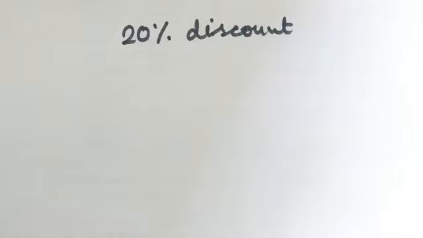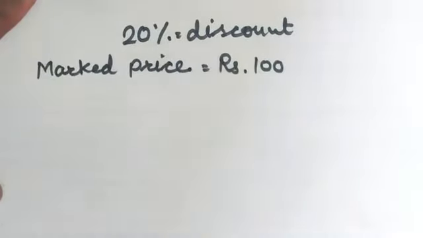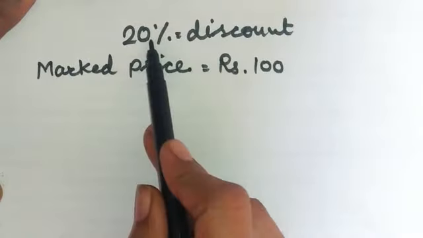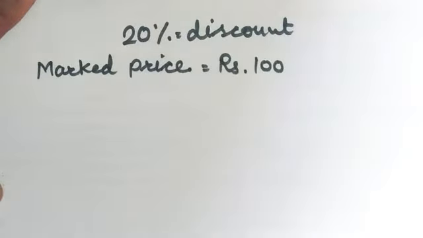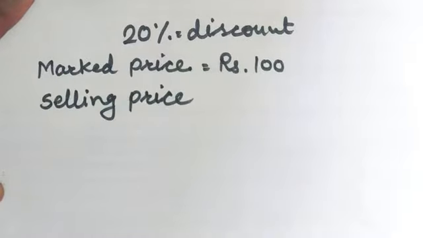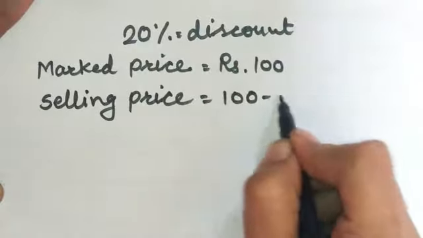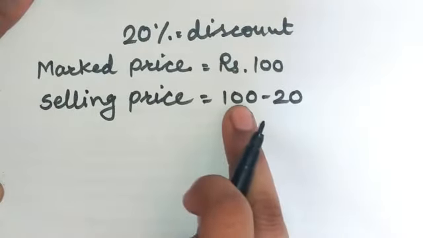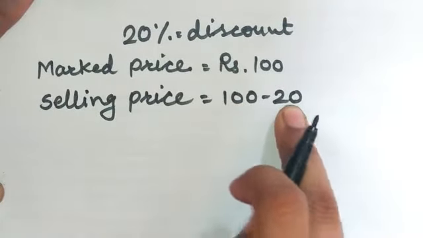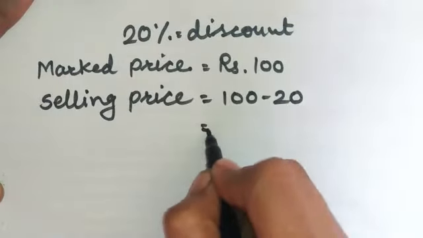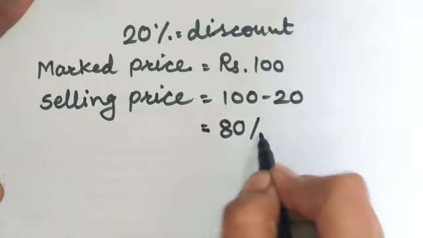That is, if the mark price of an item is rupees 100 and a discount of rupees 20 is given on that item, then the selling price of the item will be 100 minus 20. It means mark price minus discount. So the selling price will be rupees 80.